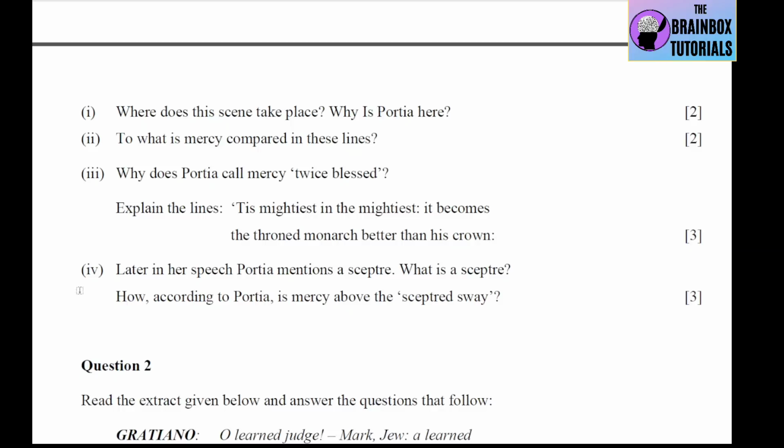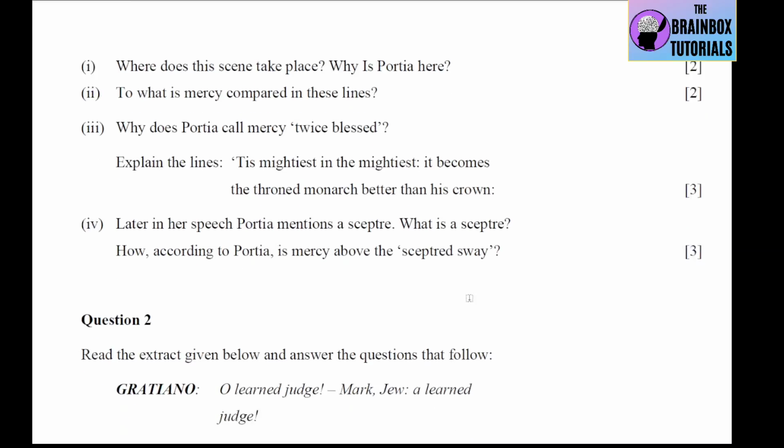And the last question is, later in her speech, Portia mentions a scepter. What is a scepter? How, according to Portia, is mercy above the scepter's sway? So a scepter is a rod which a king holds in his hand, symbolizing his earthly power. And the scepter's sway is the earthly power and awful majesty of a king who is holding this scepter. So mercy is above the scepter's sway because mercy in the heart of the king will give him the heavenly power and not only the temporal power. Now,